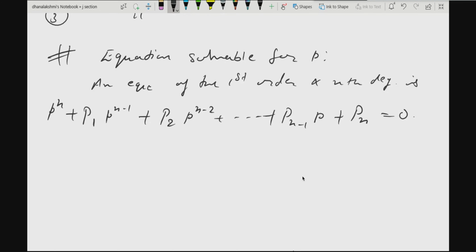Don't get confused between capital P and small p. Small p represents dy by dx, whereas capital P's represent functions of x and y.